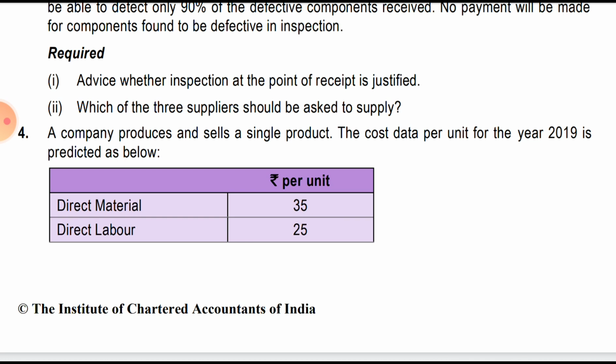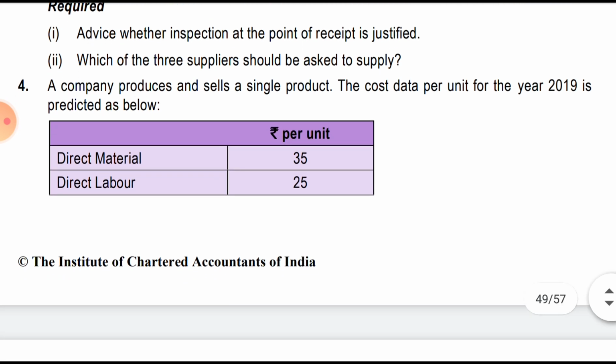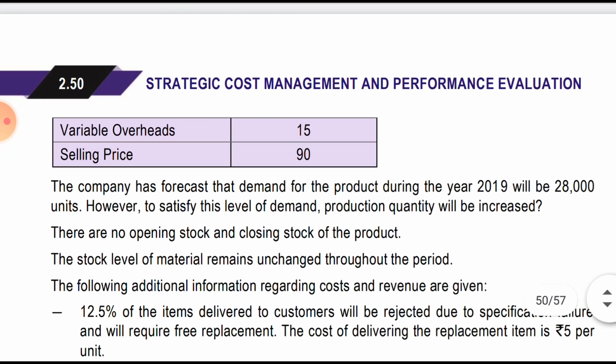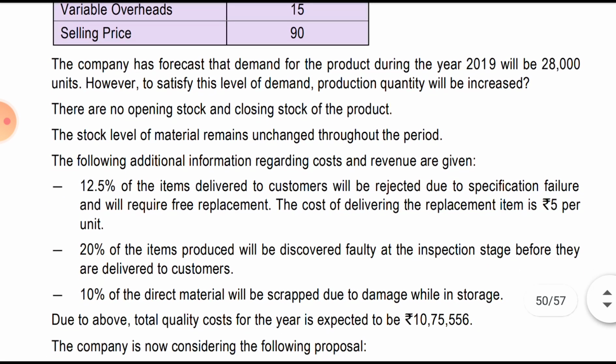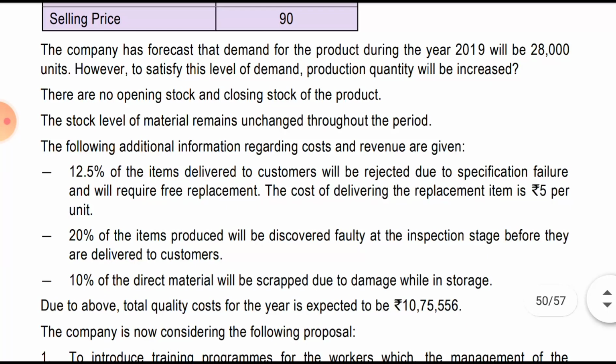Question number four: the company produces and sells a single product. The cost data per unit for the year 2019 is direct material 35, direct labor 25, variable cost 15, and selling price is 90. The company has forecast that the demand for the product in 2019 will be 28,000 units. However, to satisfy this level of demand, production quantity will be increased. There will be no opening stock and closing stock for the product. The stock level for the material remains unchanged throughout the period.